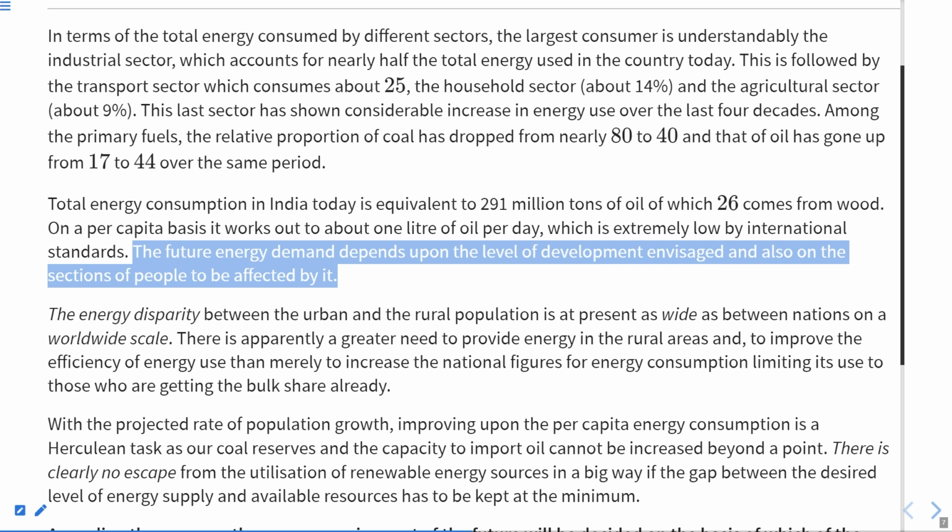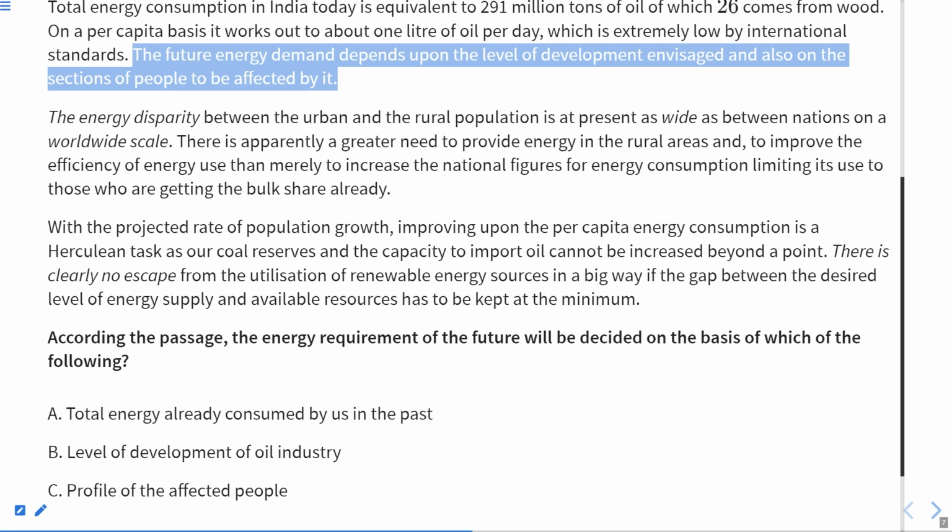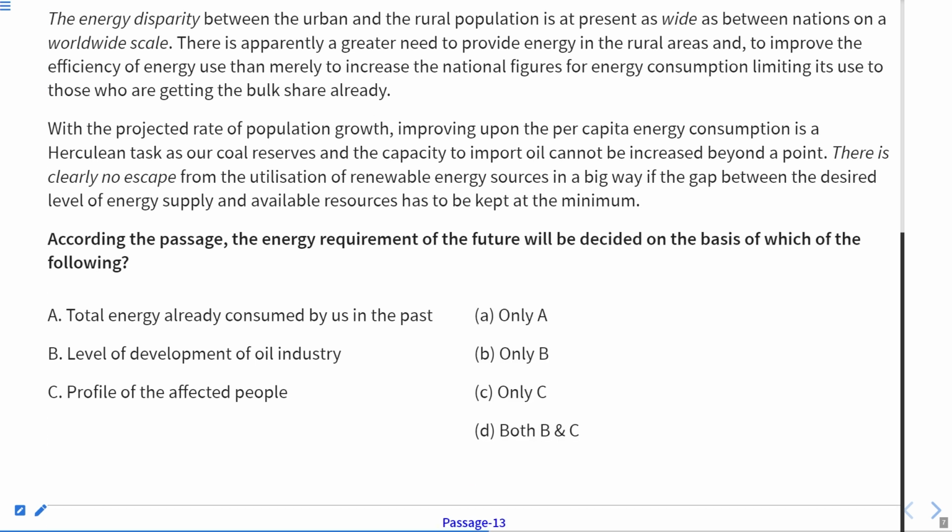On a per capita basis, it works out to about 1 liter of oil per day, which is extremely low by international standards. The future energy demand depends upon the level of development envisaged and also on the sections of people to be affected by it. So here the options are only A, only B, only C, both B and C. Level of development of oil industry and profile of the affected people are also the reason. So here the answer will be D, that is B and C.